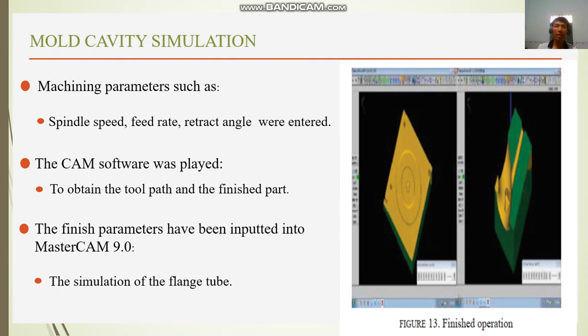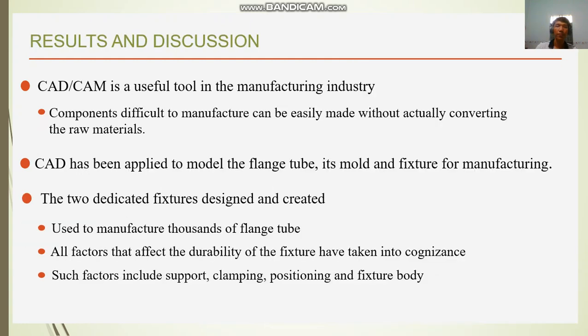Machining parameters such as spindle speed, feed rate, and retract angle were entered. The CAM software was used to obtain the toolpath and the finish path. The finish parameters were inputted into Mastercam, and the simulation of the flange ran. In Figure 13, finish operation.